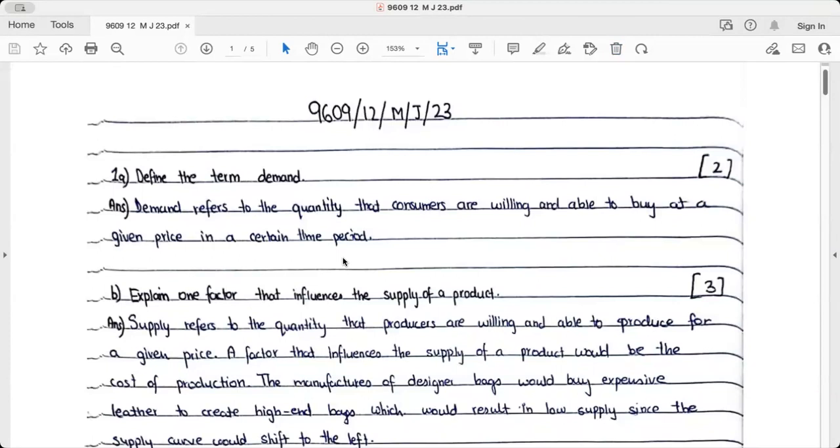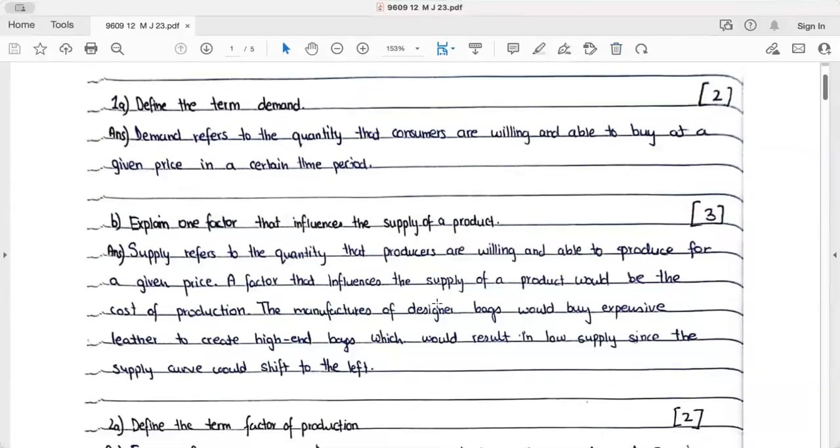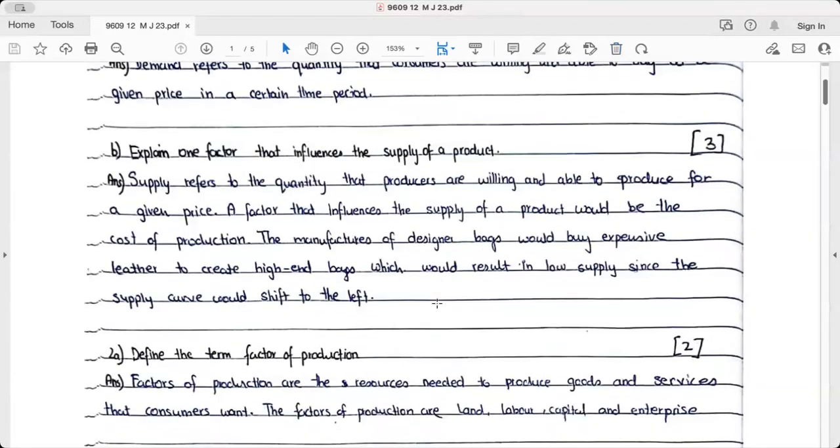This is paper one in front of us, May, June 23. We're talking about paper one. This is paper of May, June 23 and paper 1-2, variant 1-2. Let's see. The first question is define the term demand. Demand refers to the quantity that consumers are willing and able to buy. 2 out of 2, in this perfect definition.